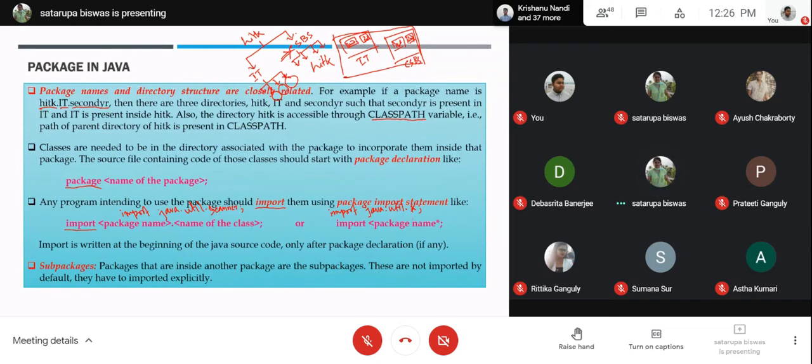Now, somebody may ask why this star is not always used. If you always use it, then these default packages have a huge number of classes inside them. So all the classes will be incorporated in your code, your code is going to be a large one, and it will take a huge amount of time to load, as well as waste valuable space.